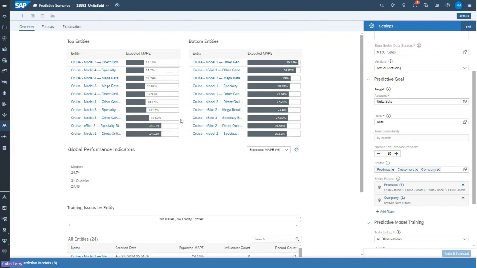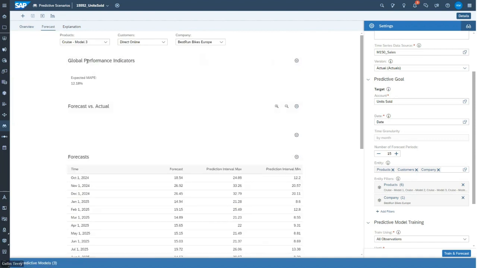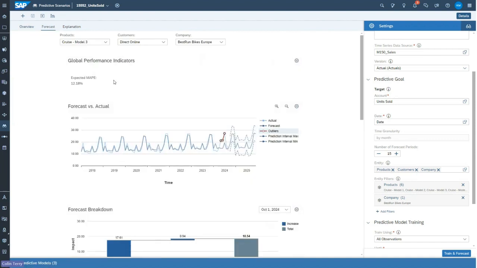And I can see the results or the accuracy of each of those models in this bar chart here. The MAPE is the mean average percentage error. So in effect, what it does is it looks at the actuals that were given to train the model and then the forecast historical figures and compares the two. And the lower the MAPE, the better the prediction or the model is. You're never going to get 0, and you don't want 0 because that will never forecast it particularly well. If I click on any of these entities here, I can get a breakdown of how that prediction was built. So I can see here a chart of the actuals and then the forecast.